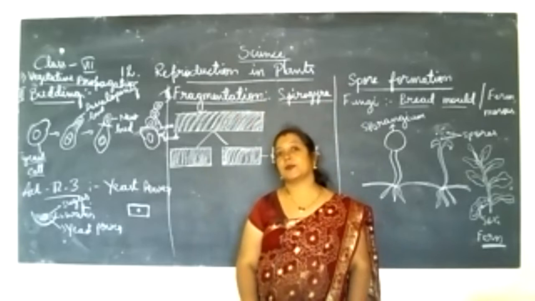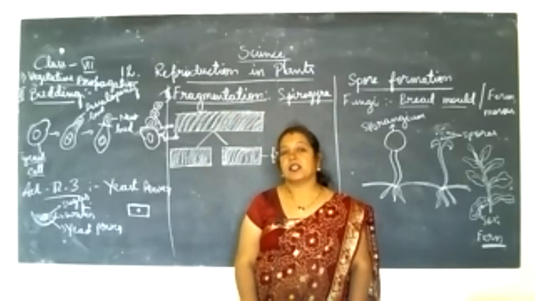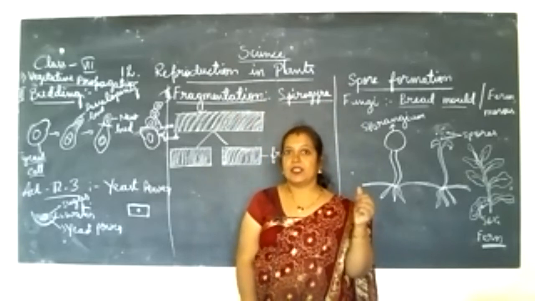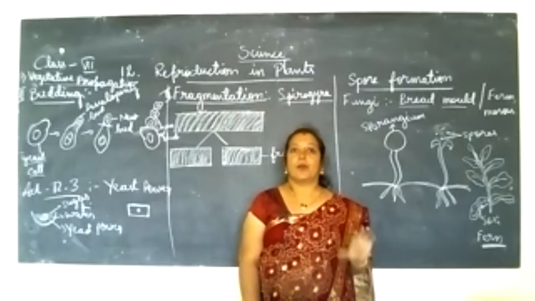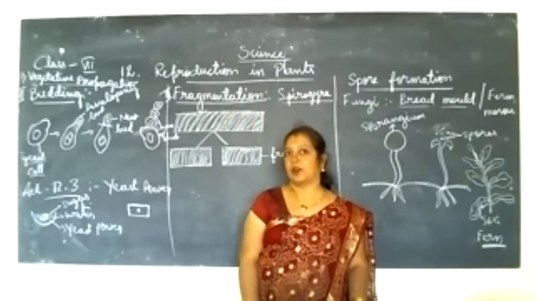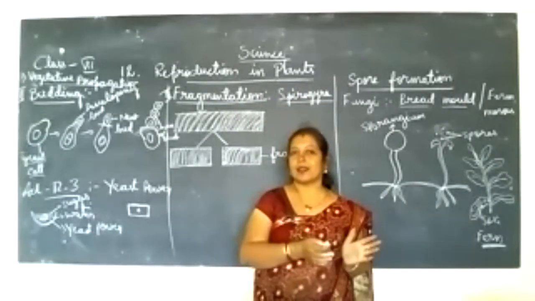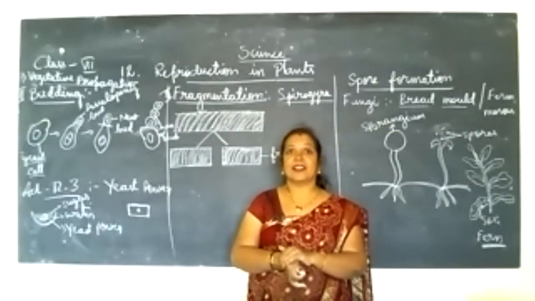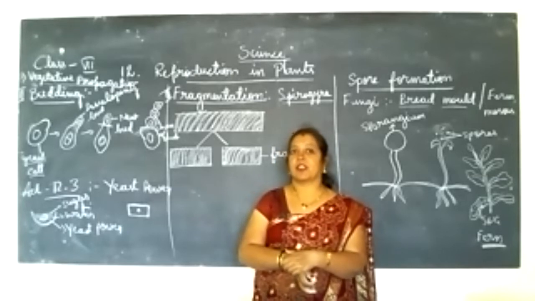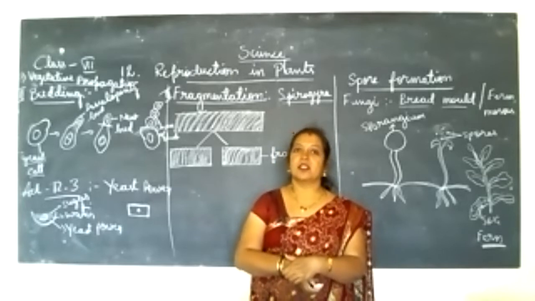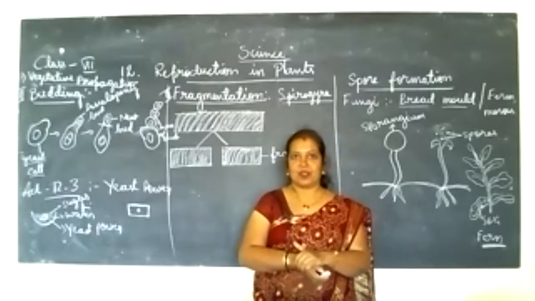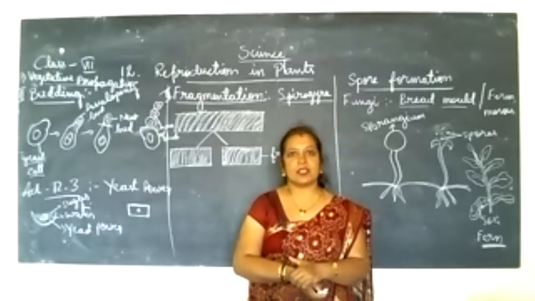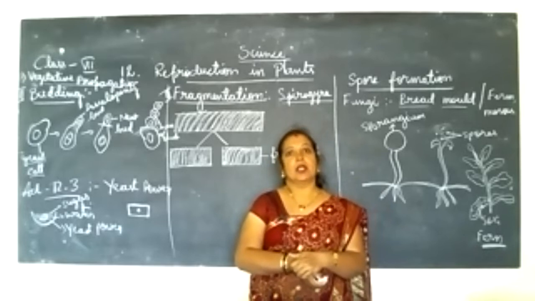So what is meant by alga? Alga is the somewhat slimy, mucus-like layer present on the surface of a pond. Wherever water is stagnant, in a pond or lake, this alga can be seen. It can be a jelly-like thing. There are several types: green alga, yellow alga, brown alga.